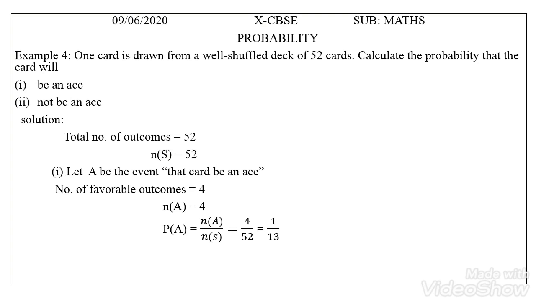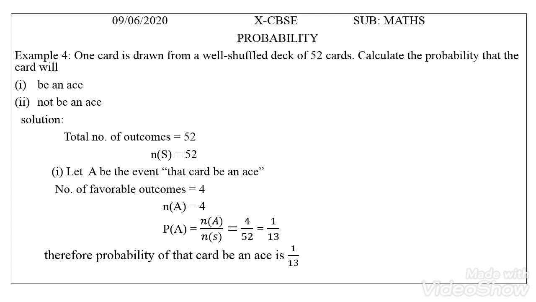Therefore the probability that the card is an ace is 1 by 13. We should clearly know that out of 13 cards 1 is an ace, so out of 52 cards 4 are aces.